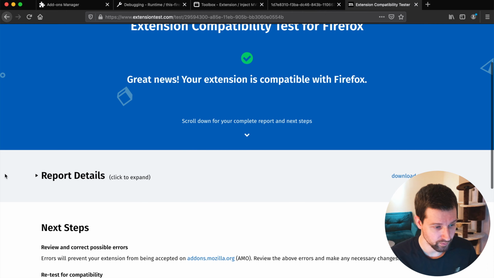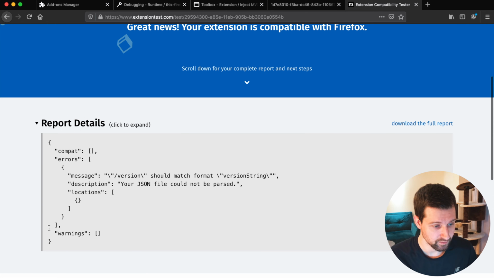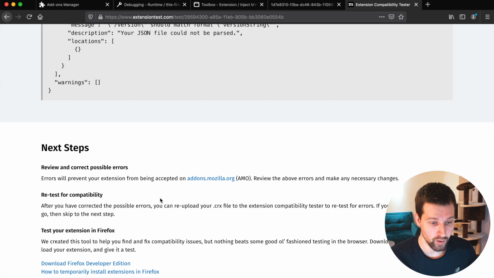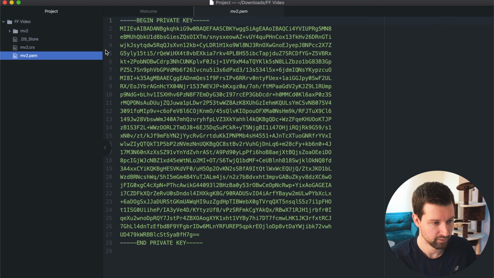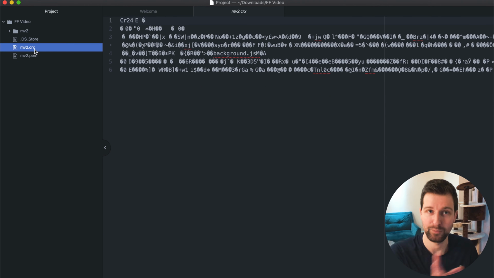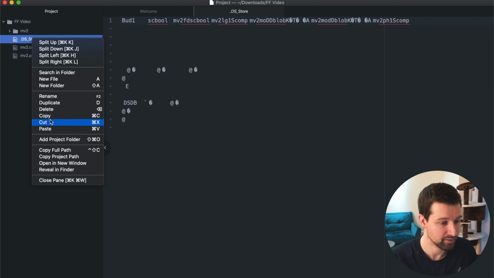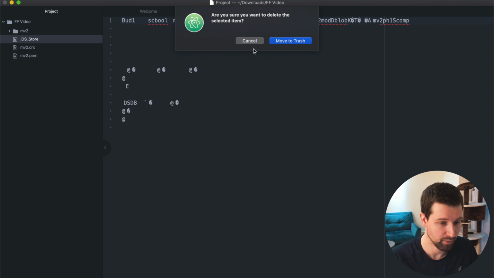So as you can see here, if we scroll down, it's just the manifest file that has an issue. What that means, if I open up this extension folder in Atom now, is that here's that PEM file, which is just a key for that extension, and there's the CRX once it's packed up. Also, you want to make sure that you delete any of these DS-store files when you're actually submitting this to Firefox, but don't worry about that right now.